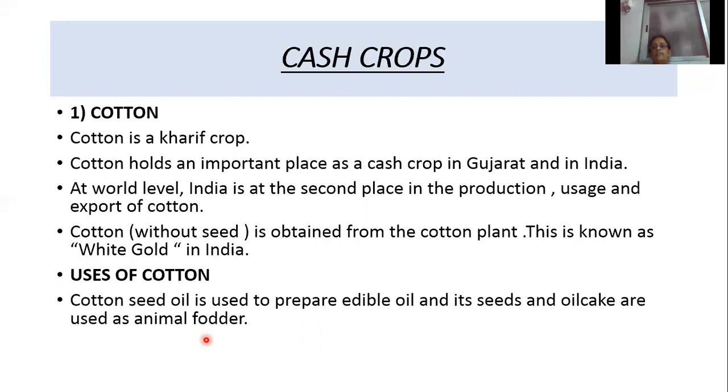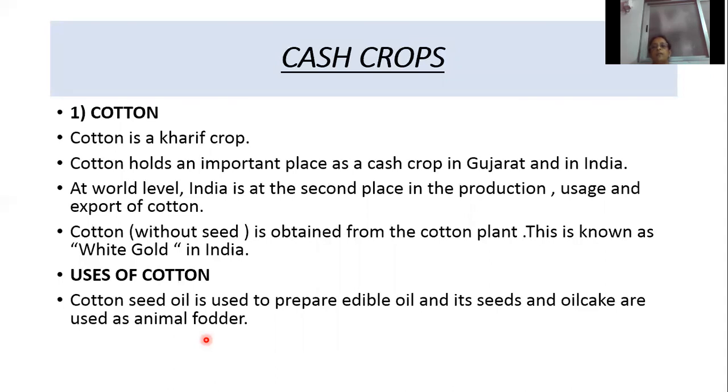Cotton without a seed is obtained from the cotton plant. That is known as white gold in India. So which crop is known as white gold in India? That cotton. Which cash crop is known as white gold in India? Cotton. So cotton is what type of crop? A kharif crop. It is cultivated in the monsoon season.